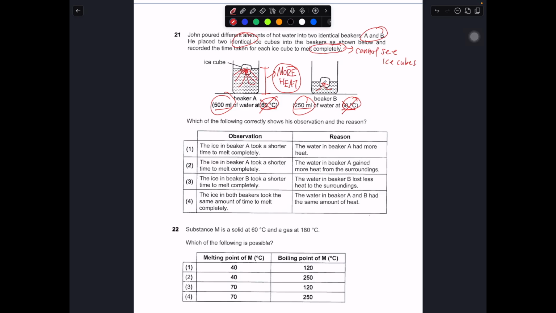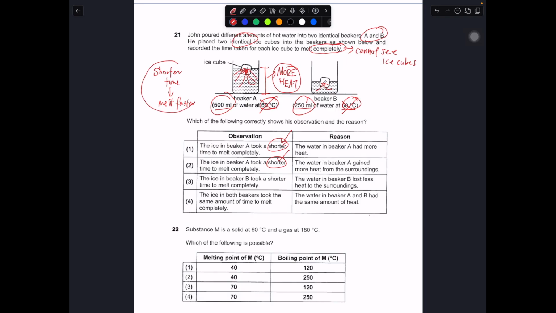So we take a look at the observation first. The ice in beaker A took a shorter time to melt completely. This one is confirmed correct. Okay, so 1 and 2 are the confirmed correct answers, because it's the actual observation that you observe. When they take a shorter time, it means they melt faster.